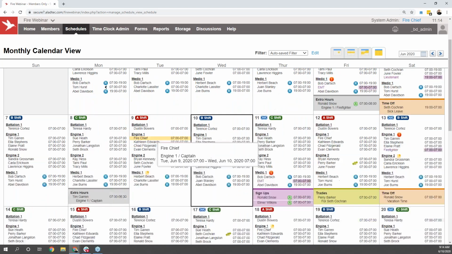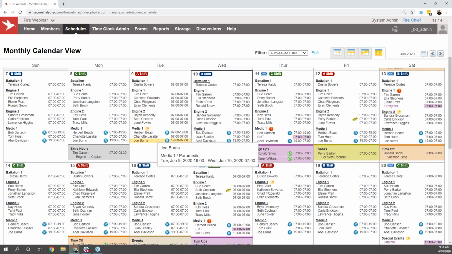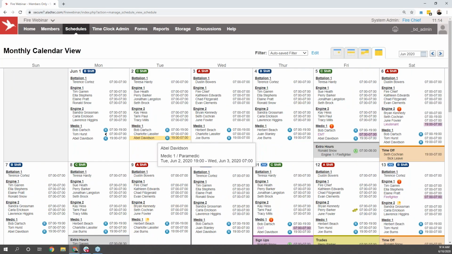There's definitely a handful of colors and labels that I want to make sure to touch on here, but before digging in too deep to that, I did want to note that this view that we're looking at right now is not the only view that's available within the system. If you look in the top right-hand corner of the screen here, you'll see that there's actually 8 different calendar views that you're more than welcome to look at.